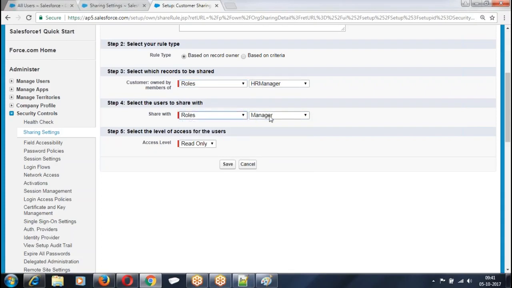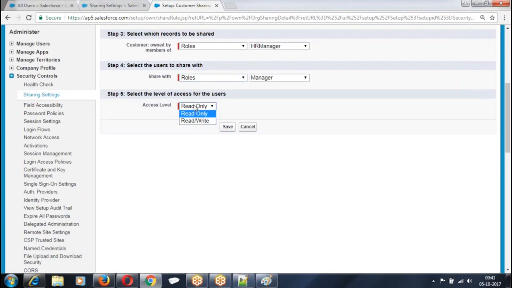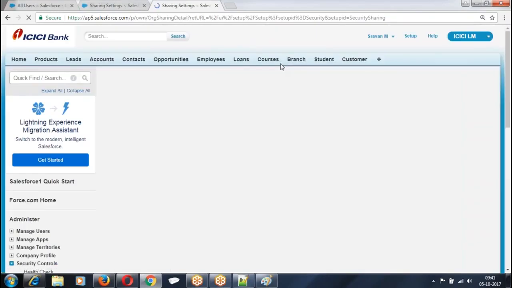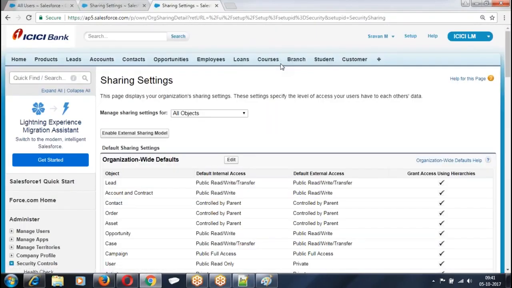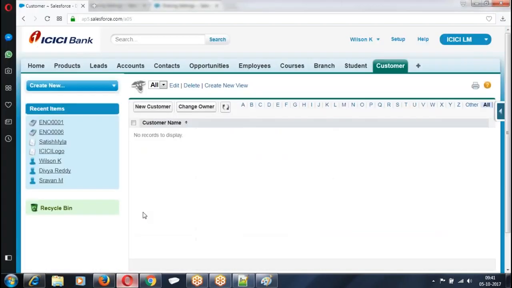So Faraz and Divya's records are shared with Wilson. With what permission? I told read only. So what type of sharing rule is this? Owner based sharing. Records owned by the users whose role is HR manager are shared with the manager. Go back and see.